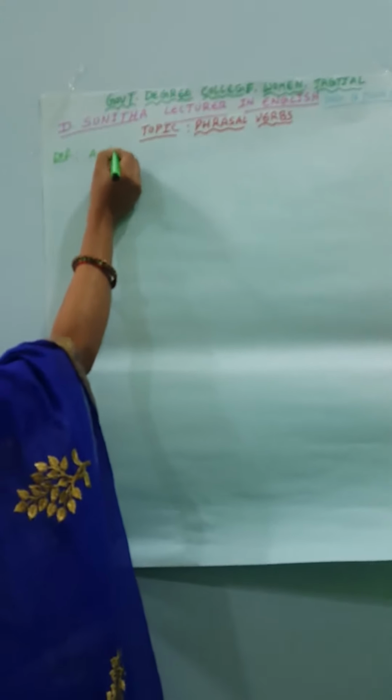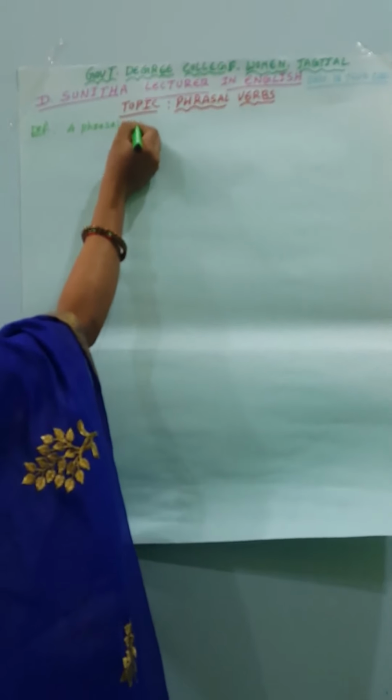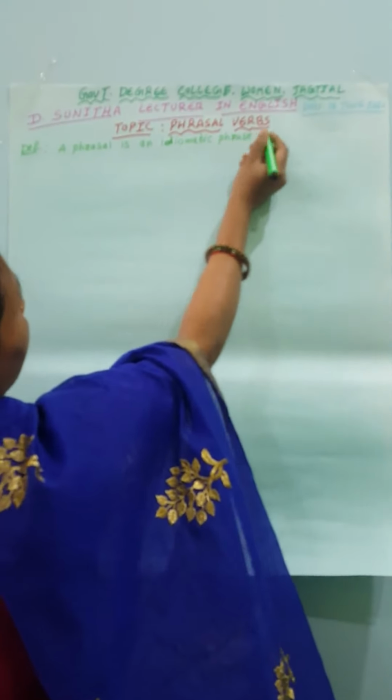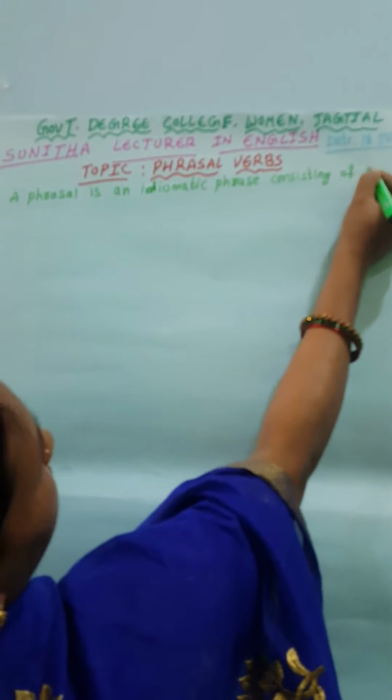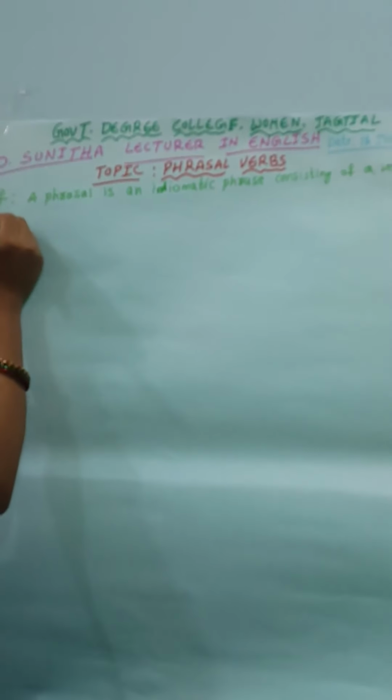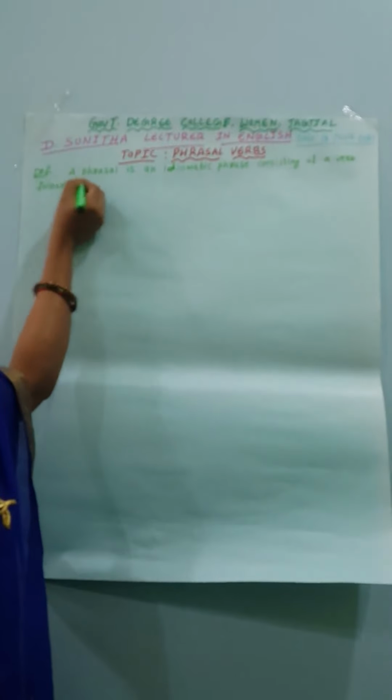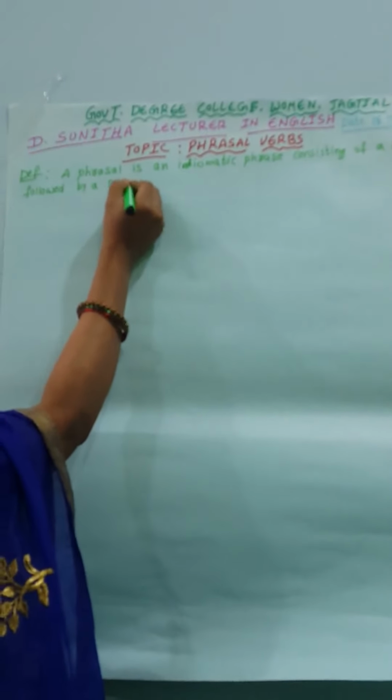A phrasal verb is an idiomatic phrase consisting of a verb followed by a preposition or an adverb.